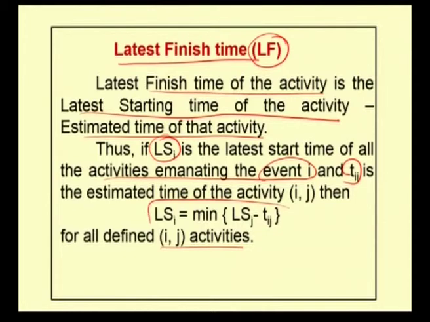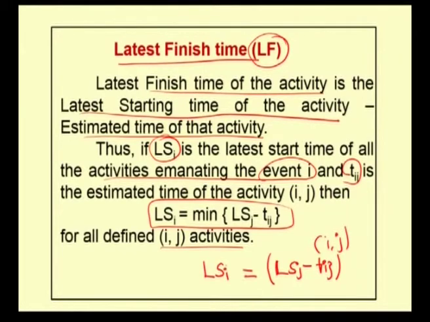In this relation, LSj is the latest finishing time of the activity Ij. For the activity, the normal estimated time is Tij. If we subtract the normal estimated time from the latest finishing time, we get the latest starting time, which we denote by LSi.